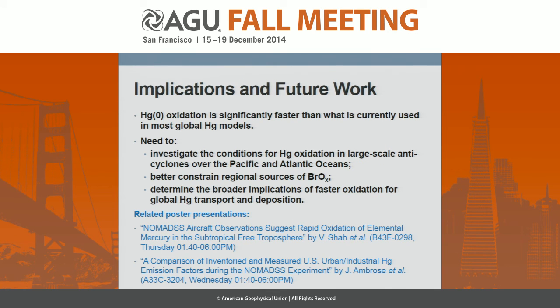So to conclude, what these 2 cases are suggesting is that elemental mercury oxidation in the atmosphere is significantly faster than what's currently used in most global mercury models. And to expand upon this beyond just these 2 cases, we need to investigate the conditions for mercury oxidation in large-scale anticyclones over both the Pacific and the Atlantic Oceans that were associated with the 2 mercury-rich air masses that we explored here. There's evidence that we need to better constrain our regional sources of atmospheric bromine. And we also need to determine the broader implications of faster oxidation for global mercury transport and deposition.